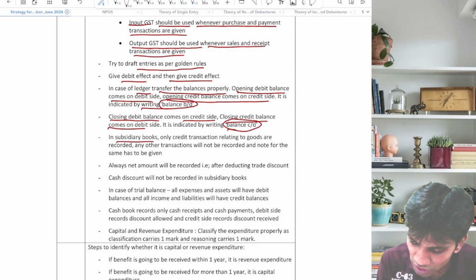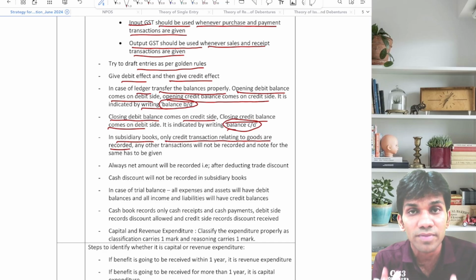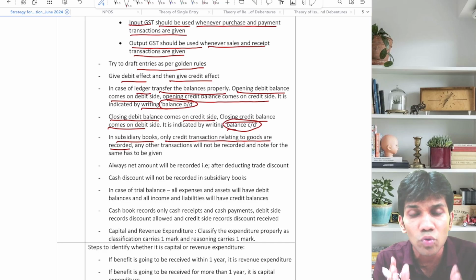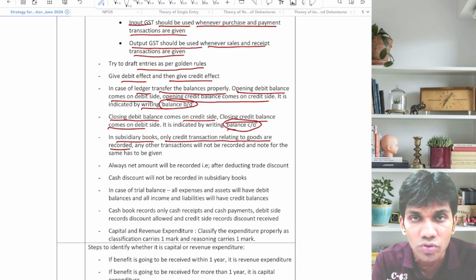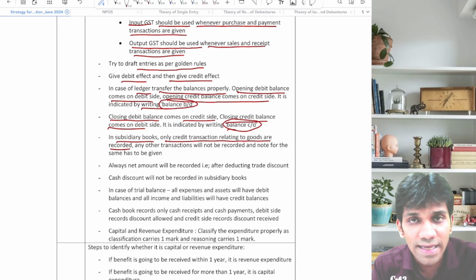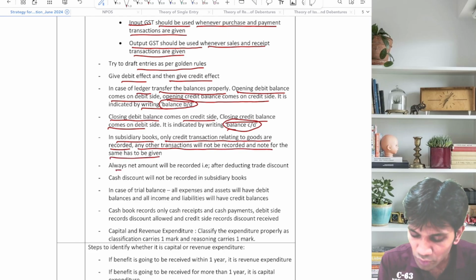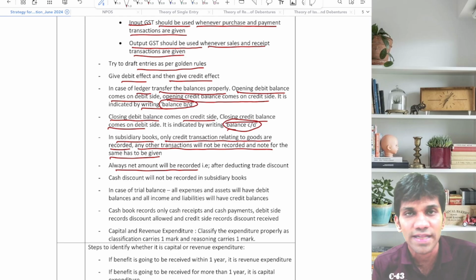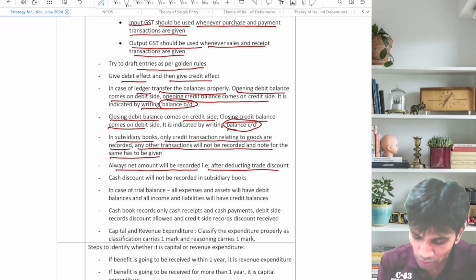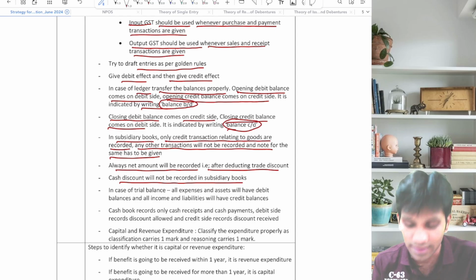In subsidiary books, only credit transactions relating to goods are recorded. This means if an asset or stationery is purchased, we will not record it, and no cash transactions will be recorded. This is what we have written here. Which amount will be recorded? Always the net amount, that is after deducting trade discount. Cash discount will not be recorded in the subsidiary books because the cash book takes care of it.